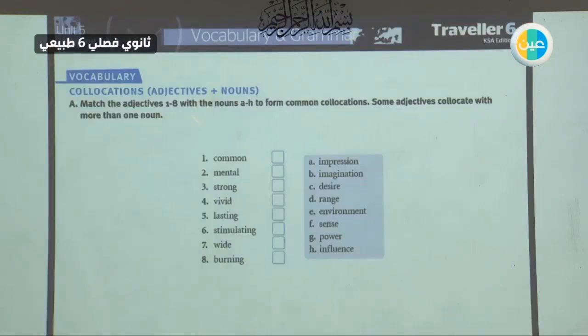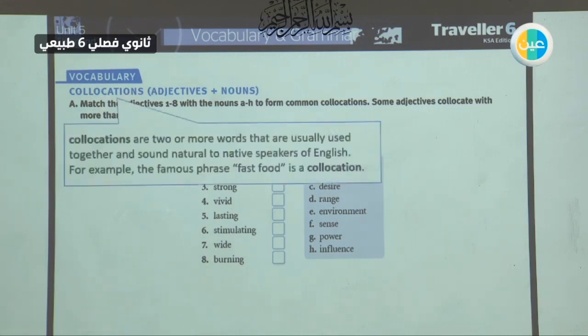So we will start with the idea here, collocations. What are collocations? Collocations are two or more words that are usually used together, and sound natural to native speakers of English. When you use these collocations, it comes across as if you were a native speaker. It is just to make you much more advanced in your English. For example, the famous phrase fast food. Fast food is a collocation, two words, an adjective and a noun.